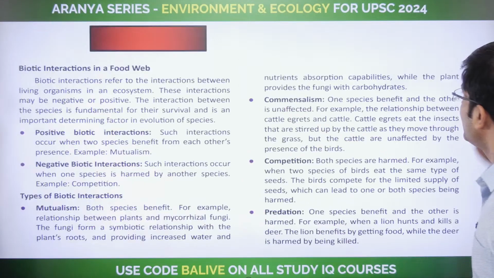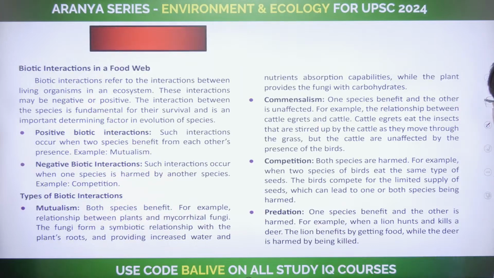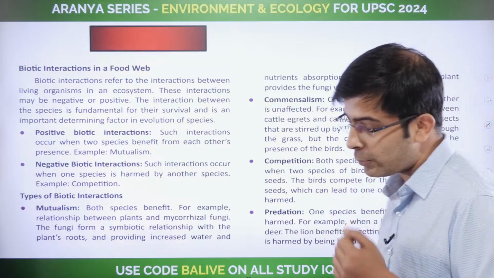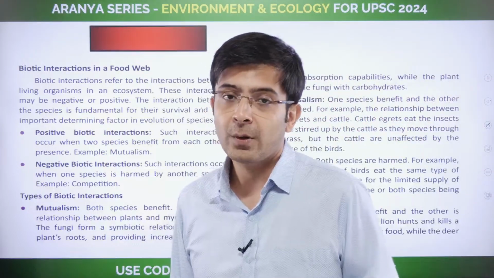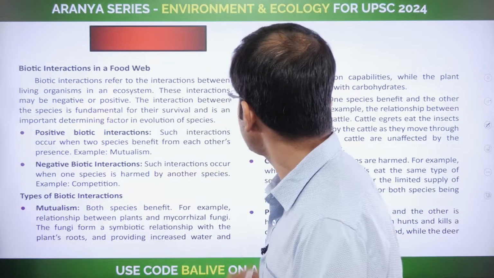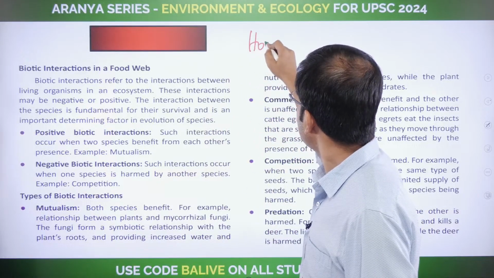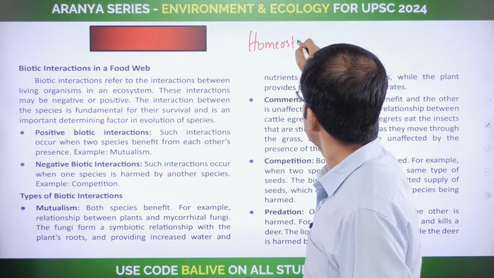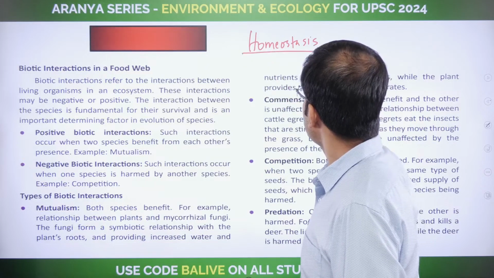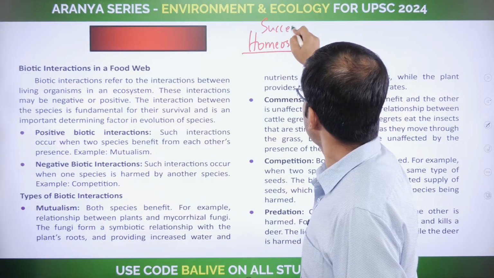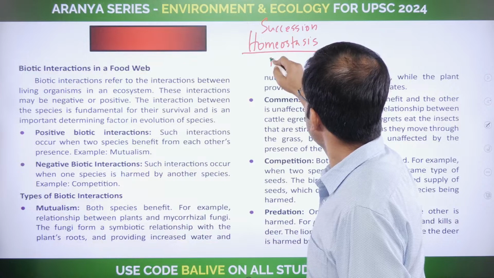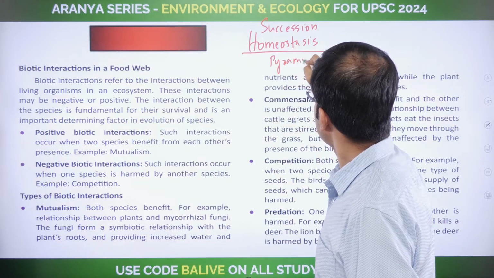All right. Okay. Now we come to the last part of this lecture, but I think what we are going to do is we are going to leave it here. Okay. What we are going to do is in the next class, I want to start with these two concepts first. First, we'll discuss homeostasis, succession, and eventually we'll discuss pyramids.